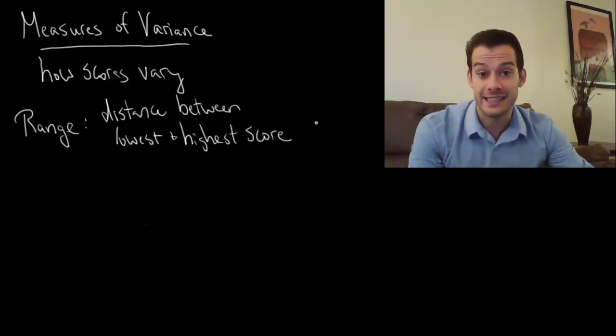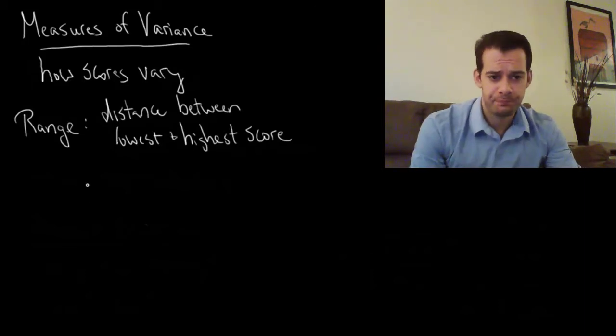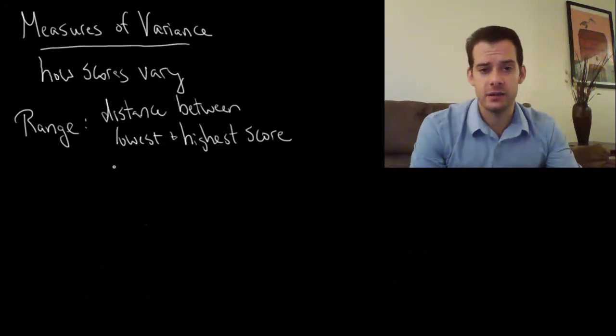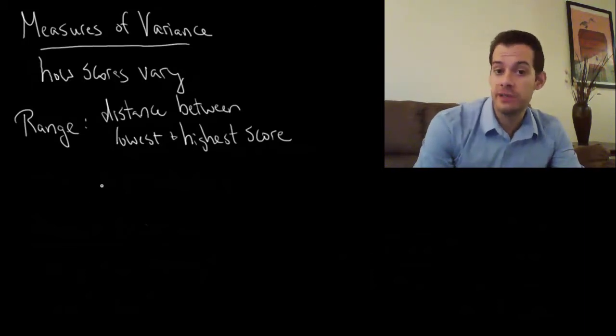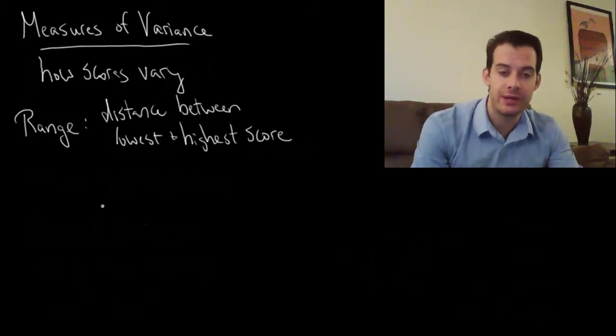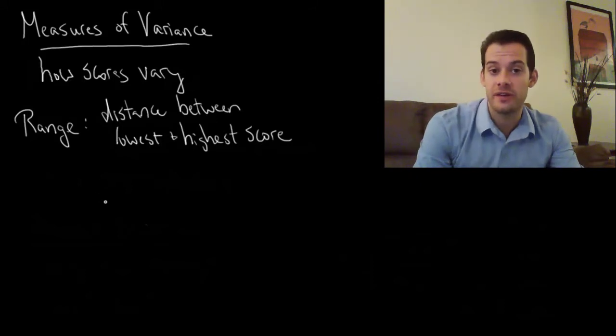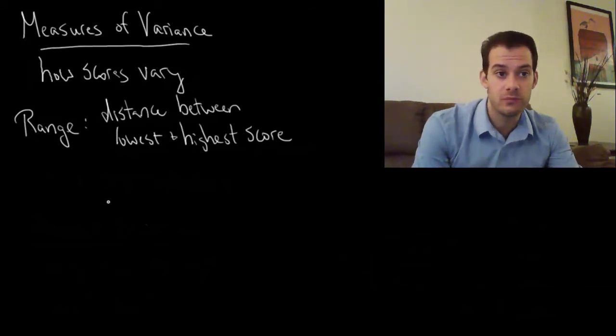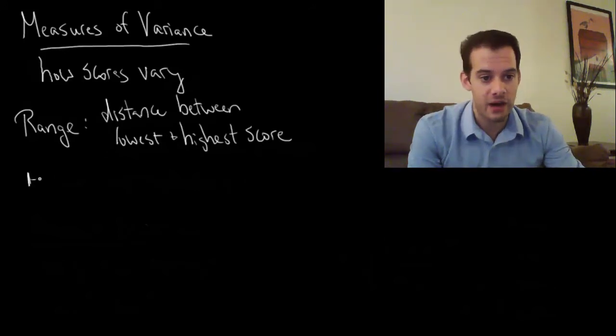So if you took a test in class and the highest score was 90 and the lowest score was 70, then the range would be 20, because there's 20 points between 70 and 90. However, if you took a test and the highest score was 100 and the lowest score was 20, in that case the range would be 80. Right? So it just tells us how far apart the scores are from the lowest to the highest.